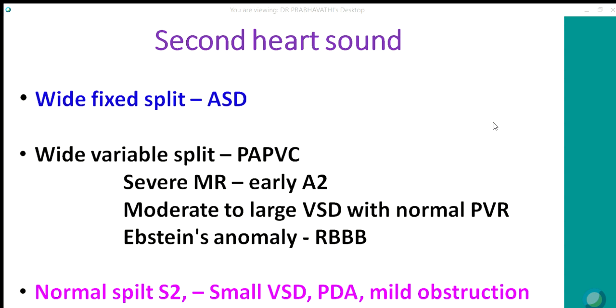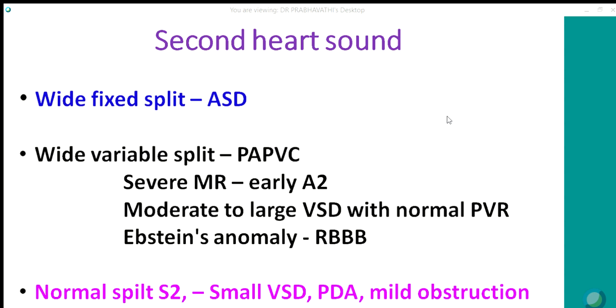Why is it fixed? As I already told, the left to right shunt depends on the compliance of the right ventricle. During inspiration, there is increased venous return, so the left to right shunt decreases. During expiration, there is decrease in venous return, so the left to right shunt increases. So the proportional change in the left to right shunt, and ultimately the RV filling and RV output, remains the same throughout the respiratory cycle. So the second sound is fixed. Another reason is the hangout interval is already at its maximum. So this causes fixed splitting of the second sound.